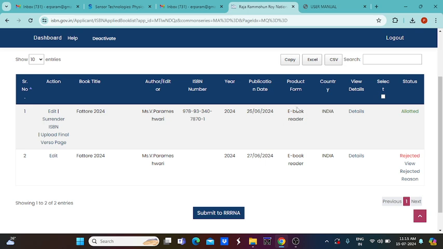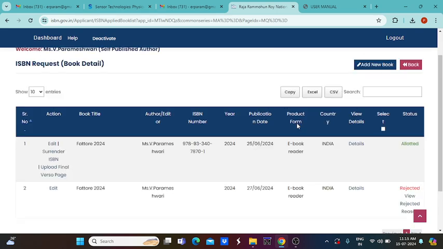In this column, product form, I just mentioned ebook reader. There we have to select whether it is an ebook reader or a CD form or any other hard copy of the book or any trademark. Likewise, a lot of information will be asked while you select the publication. So I just selected my content is in the form of ebook. So I selected ebook reader, and the ISBN number was allotted.